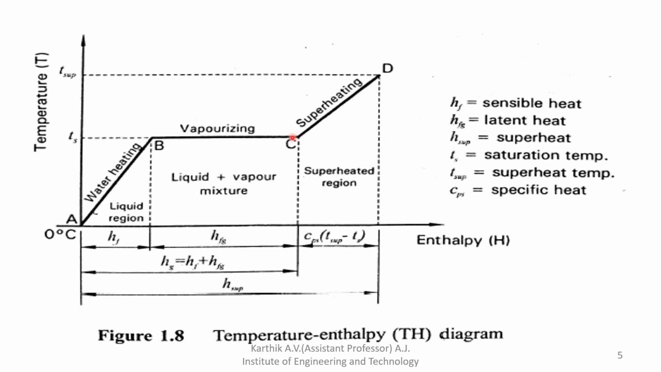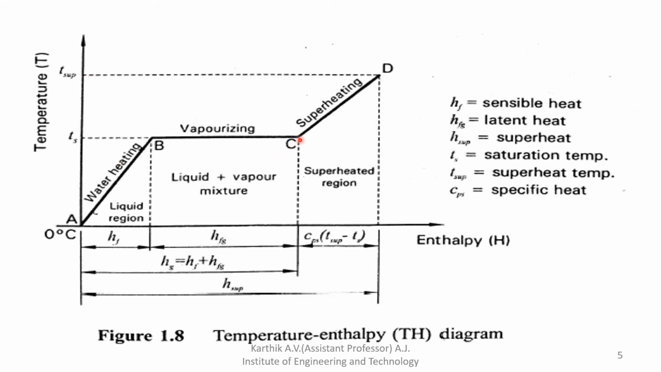Okay, understood, right? So how to explain latent heat? It is the amount of heat required to convert 1 kg of water at saturation temperature to 1 kg of dry saturated steam at the same temperature at a given pressure. So the temperature remains constant in the latent heat. Further adding heat to the steam, what happens? You will get superheated steam.